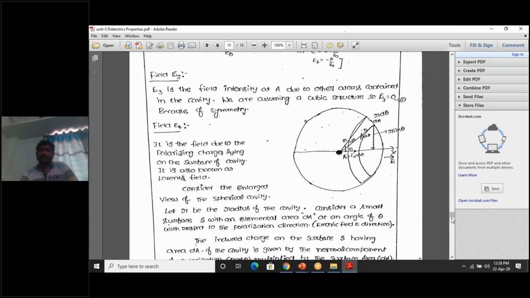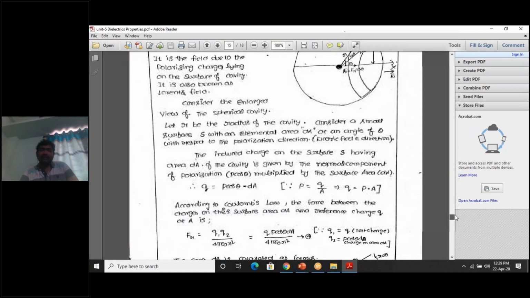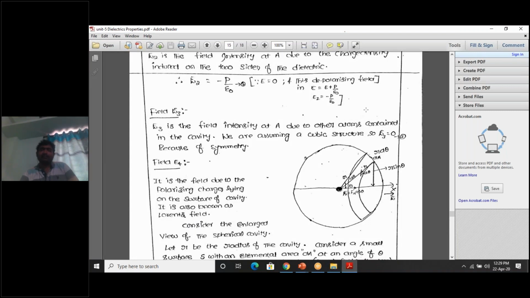So what charges are present on this? On the spherical cavity, positive charges and negative charges are present. Here I am representing those charges on the surface of the spherical cavity. Negative charges, positive charges. This side negative charges, this side positive charges.